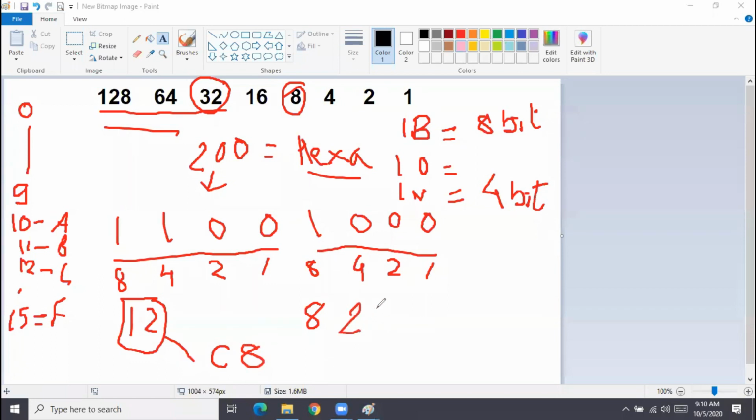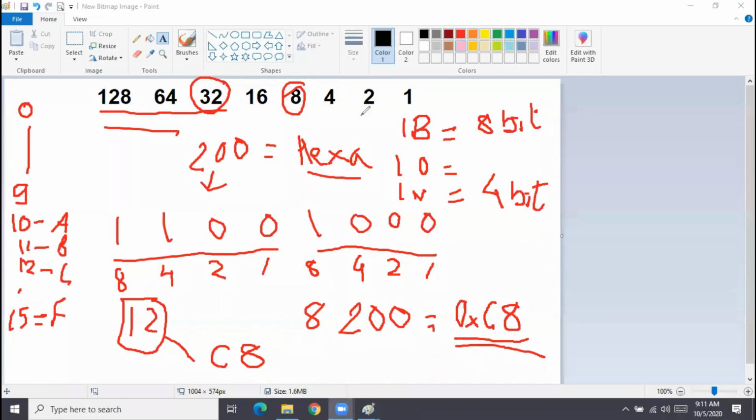So 200 can be written like that. It will be like this. How do we denote hex? We write 0x. This is the denotation for specifying a hexadecimal number. C8. Clear, guys? So this is one method of calculating the hexadecimal.